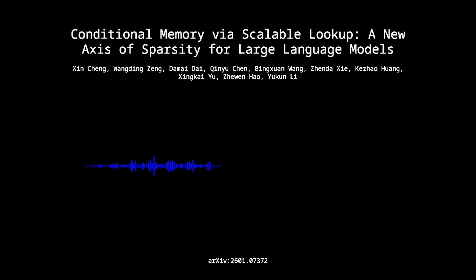Let's start with the retrieval phase, specifically the tokenizer compression. Because standard subword tokenizers like byte pair encoding are optimized for lossless string reconstruction, not semantic density. Right, exactly. They assign completely disjoint IDs to semantically equivalent terms. For instance, capital A apple, lowercase a apple, and space apple all have totally different token IDs. Yeah, and in an N-gram table, that leads to massive fragmentation of the exact same concept. So how do they fix it?